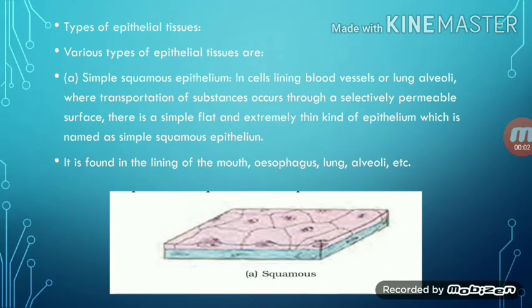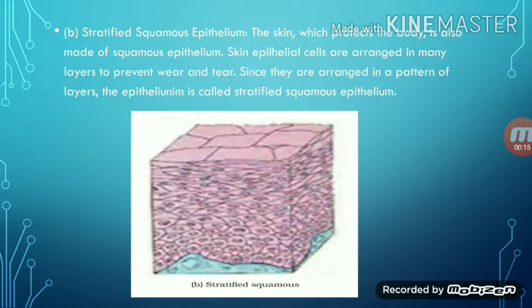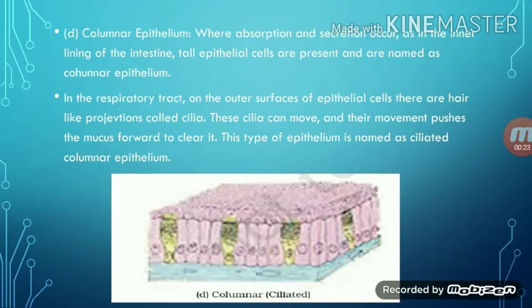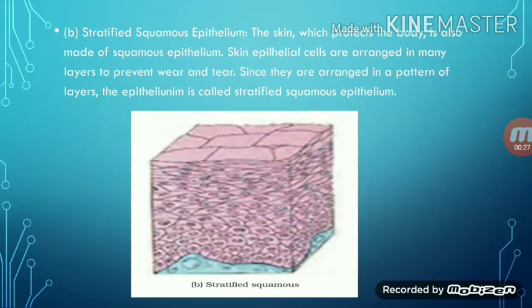Next is the types of epithelial tissue. Various types of epithelial tissues are simple squamous epithelium. Next is the stratified squamous epithelium, cuboidal epithelium, columnar epithelium. Now we are going to study in detail.